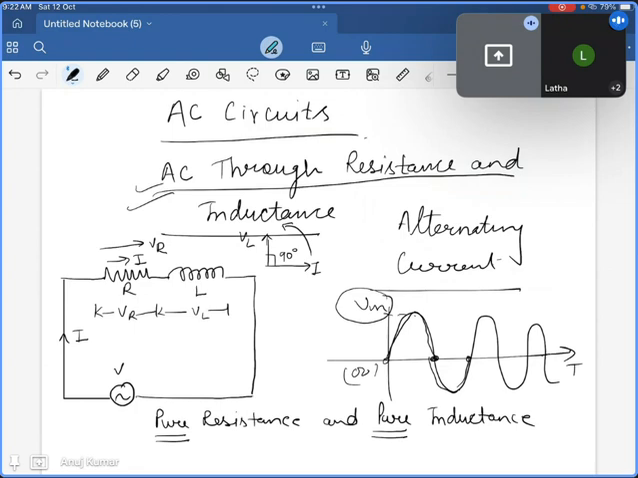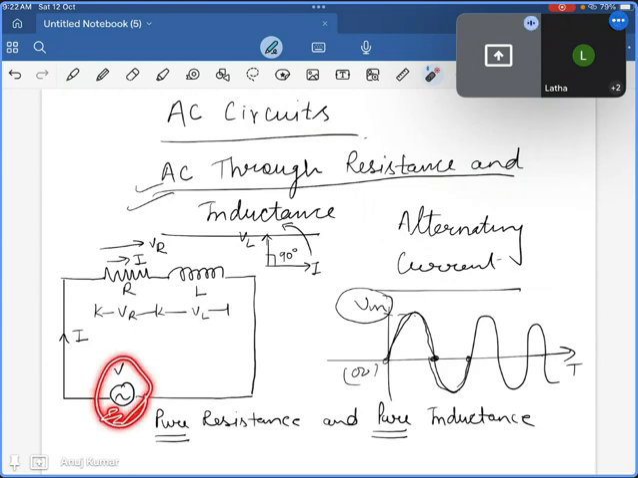in the real world. So definitely from the theory point of view, we can consider pure inductance or pure resistance. But for the further questions, we have to introduce some new things that will come later on, no problem. But at the starting point, keep in mind we are discussing only pure resistance and pure inductance.